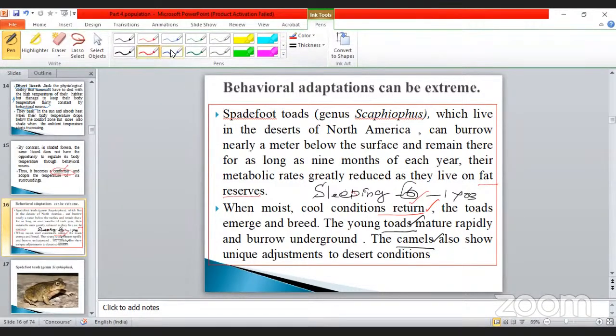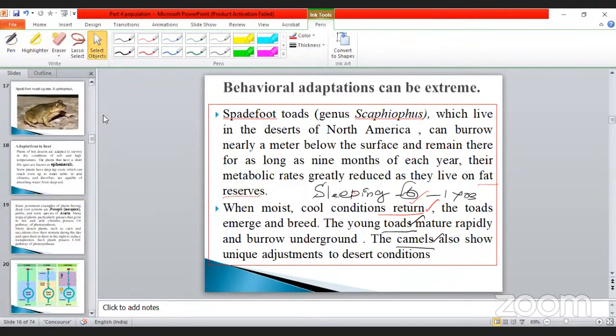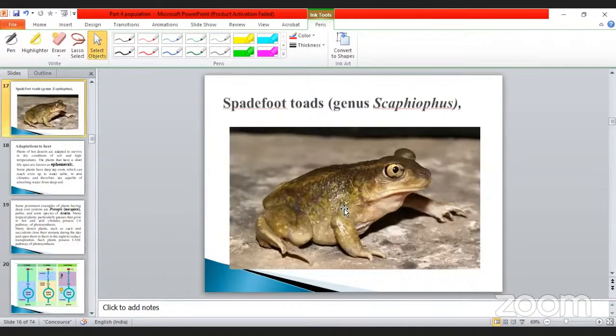Okay. Don't forget. Next one, see, this is the example. This is called the spadefoot toad, genus Scaphiopus. It's nothing but like a frog. Under that rock, they will live for many months or years, sometimes without any food, they can survive. When the rainy season comes, it comes out. During the hibernation, they also escape from the current situation. You should note that down, my dear students.